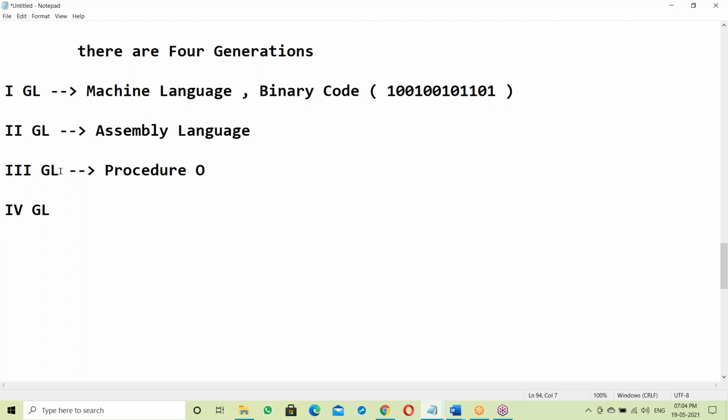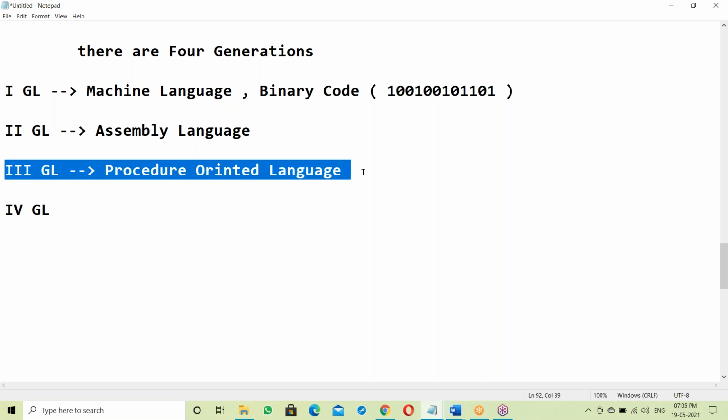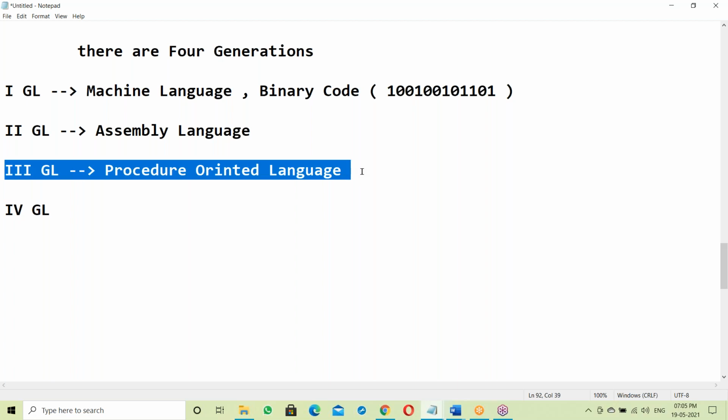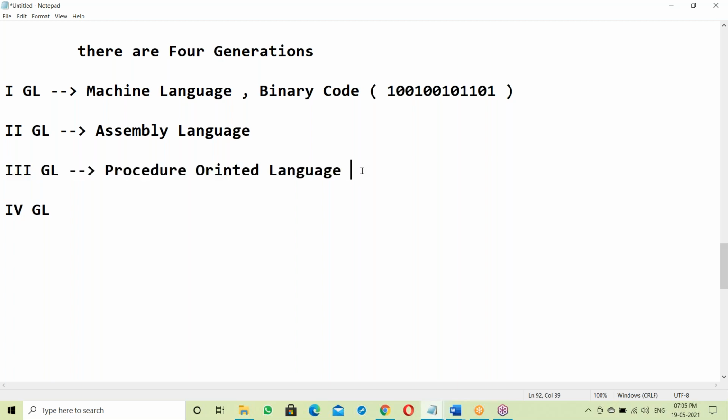Third generation: procedure oriented languages. Usually these are from the 80s and 90s. Procedure oriented languages, like COBOL. Yes, it's a 90s language.